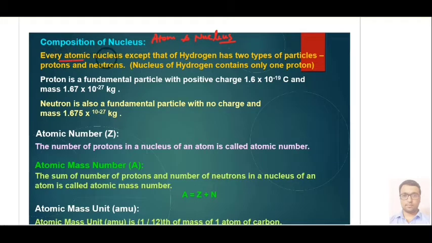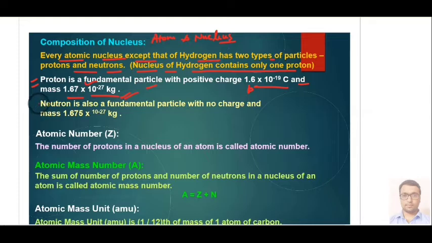Every atomic nucleus except that of hydrogen has two types of particles, that is proton and neutron. In hydrogen we know there is only one proton. The nucleus of the hydrogen atom contains only one proton, and the proton is a fundamental particle with positive charge 1.6 times 10 to the power minus 19 coulomb, and the mass of the proton is 1.67 times 10 to the power minus 27 kg. This you already know.